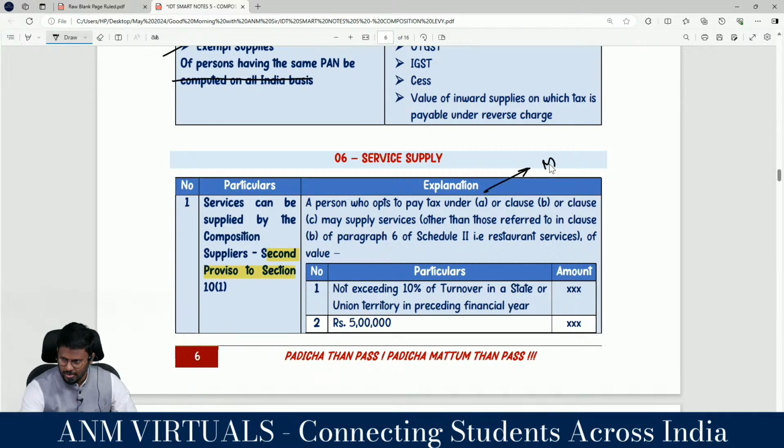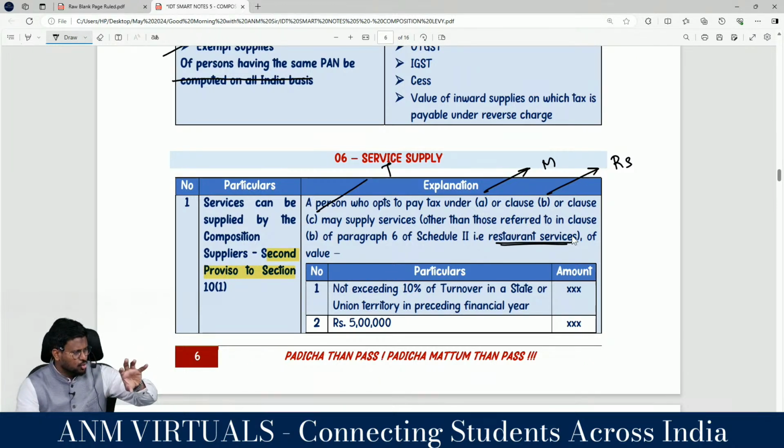Manufacturer. What is class B? Restaurant wala. Sir, what is class C? Trader may supply services other than those referred in class B of para 6 of schedule 2. That is what services? So in addition to restaurant services, my dear lovable students, even they can provide other services.